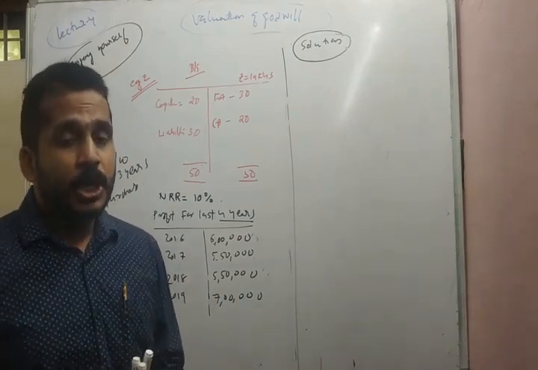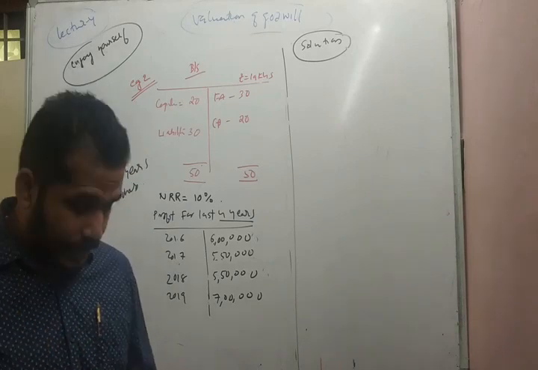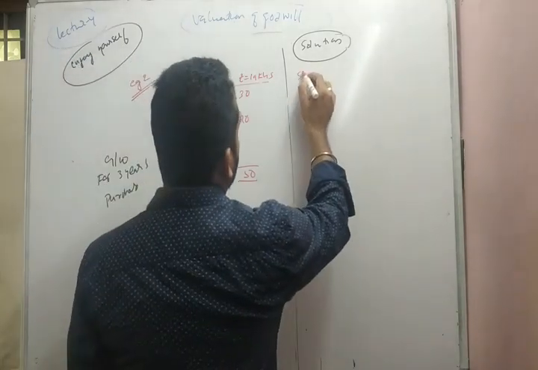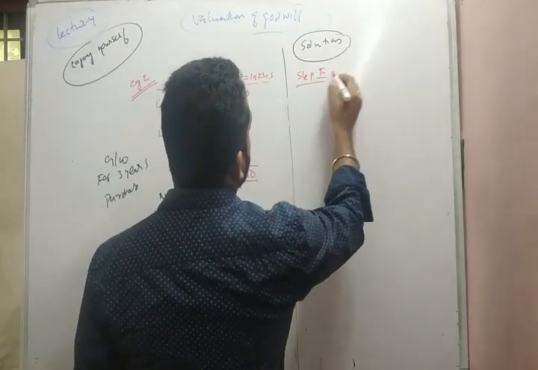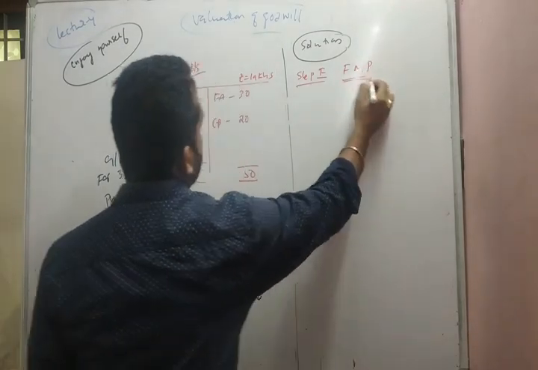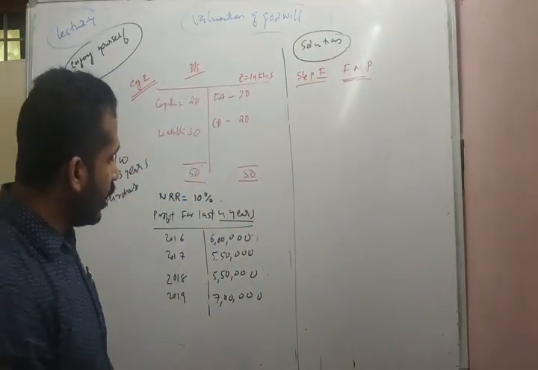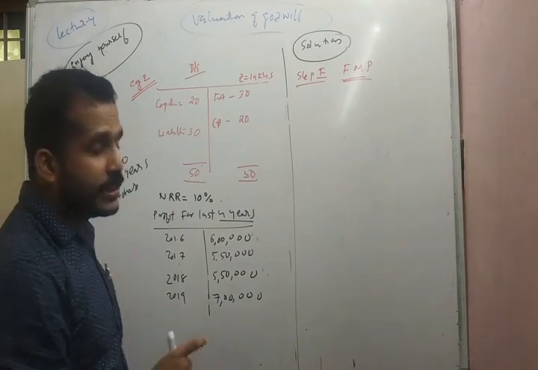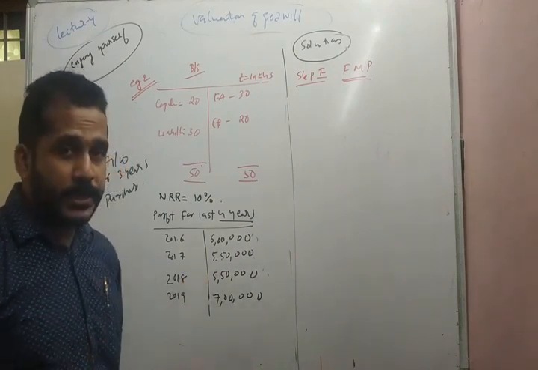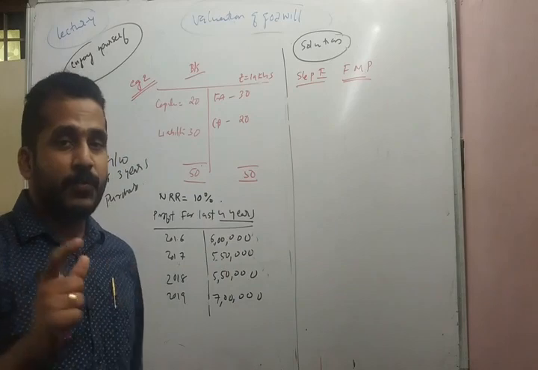So what is the first step? The calculation of future maintainable profit. So step 1 is the calculation of future maintainable profit. For the purpose of calculating future maintainable profit, we should critically examine the contents given in the question. What are the contents given? The profit for the last 4 years is given.